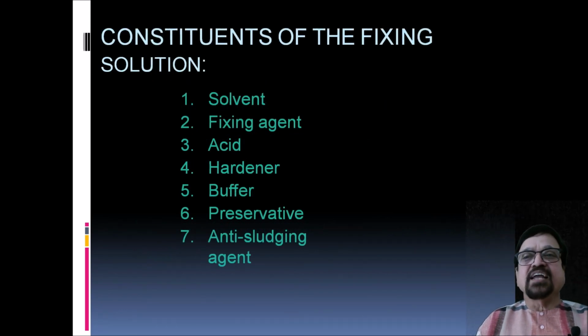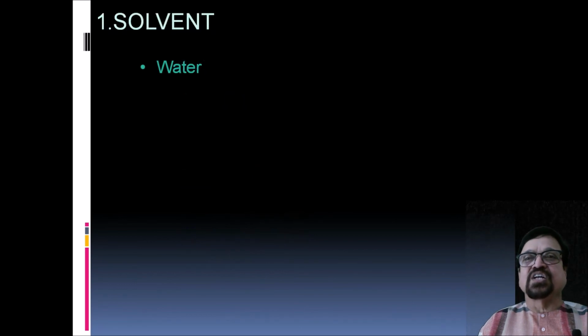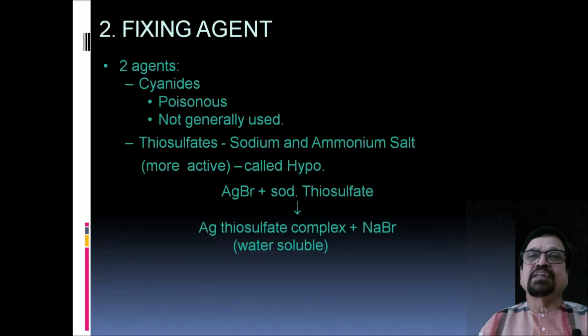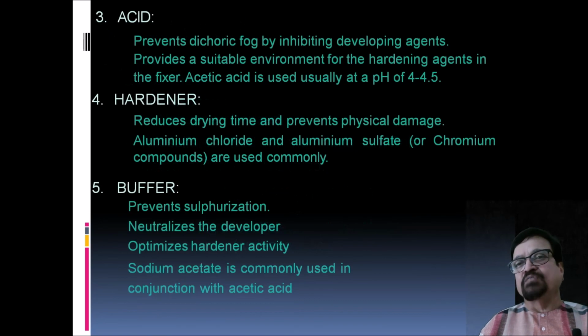Now the constituents of fixers are solvent, fixing agent, acid, hardeners, buffers, preservatives, and anti-sludging agents. Solvent is the water, easily available. Now fixing agents: there are two, cyanides, which are poisonous and not generally used, and second is thiosulfates, that is sodium and aluminum salts, more active and called hypo in our routine language when we talk in the department.